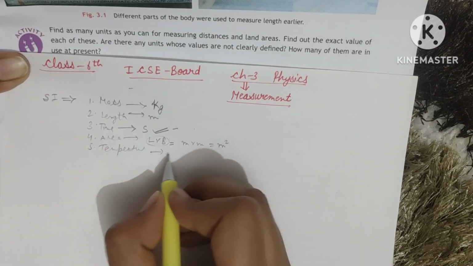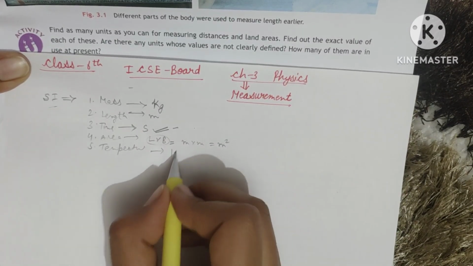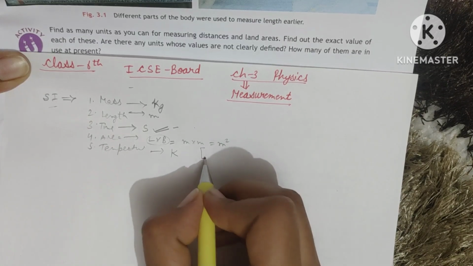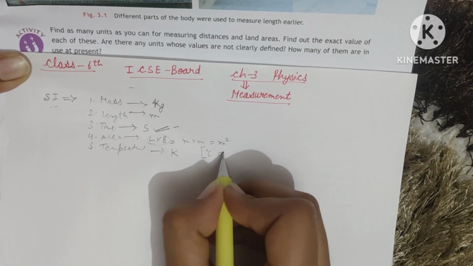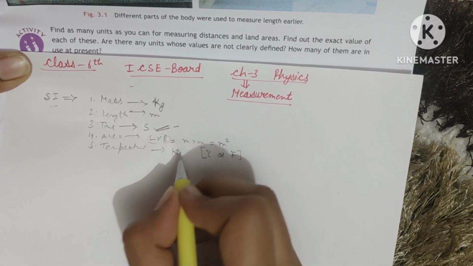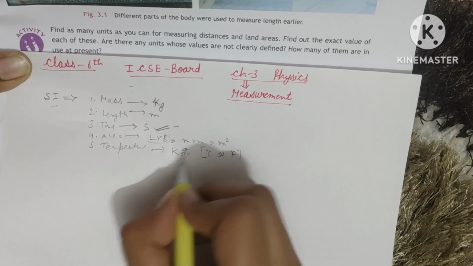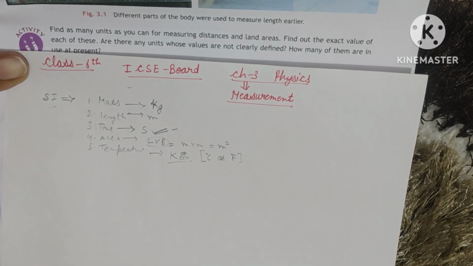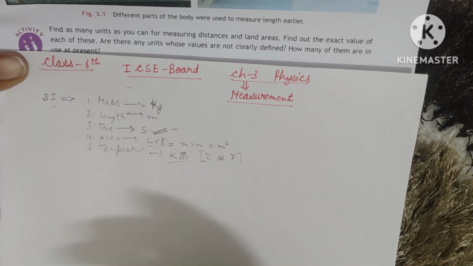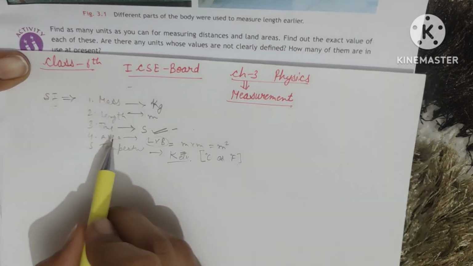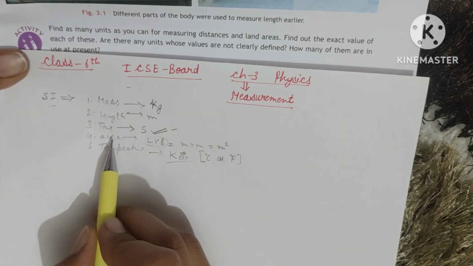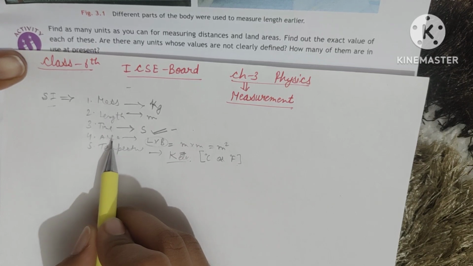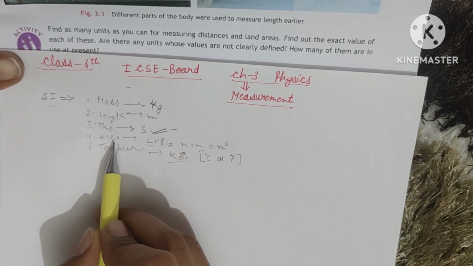Temperature. The SI unit of temperature is Kelvin. But we are mostly using degree Celsius or degree Fahrenheit. But the SI unit is Kelvin actually. Okay, hope this is clear. These are the standard units in which we measure different things, and this is the international system of units which is acceptable everywhere, worldwide, all over the world.